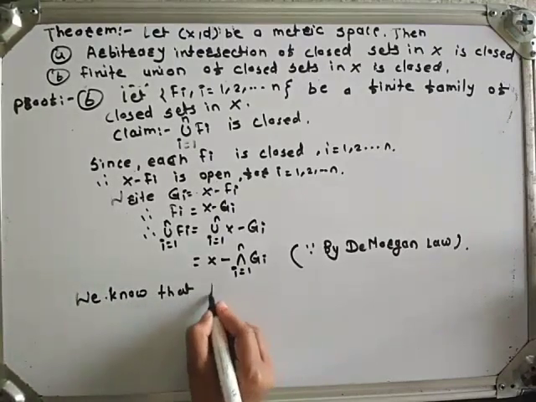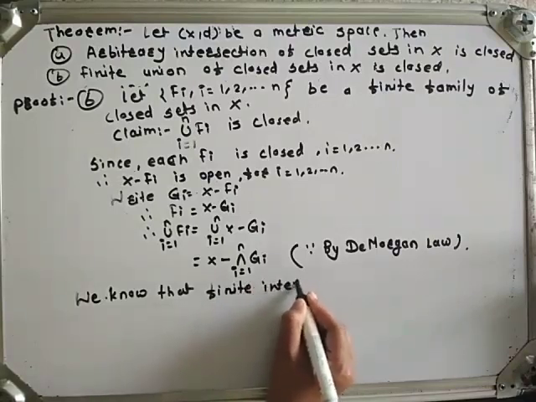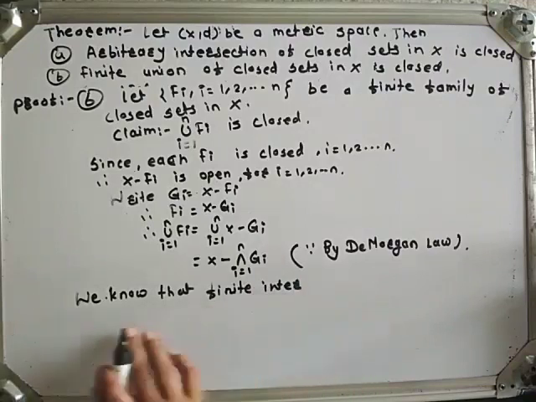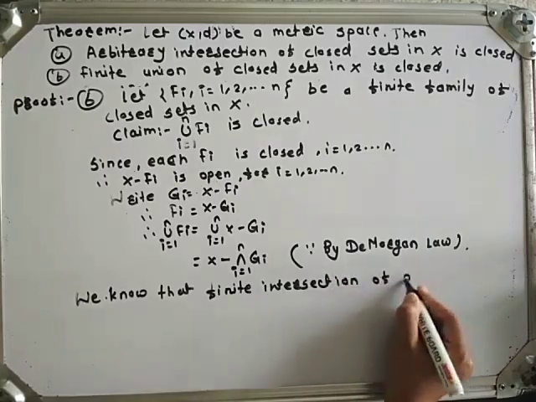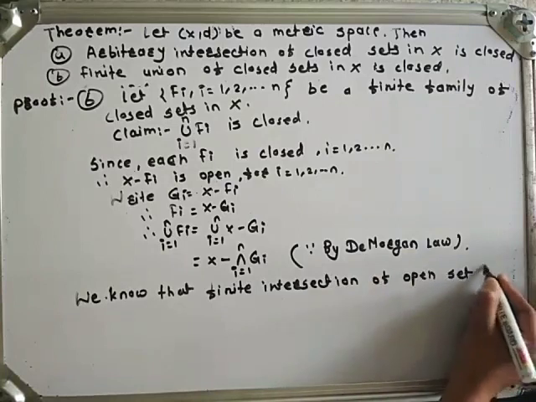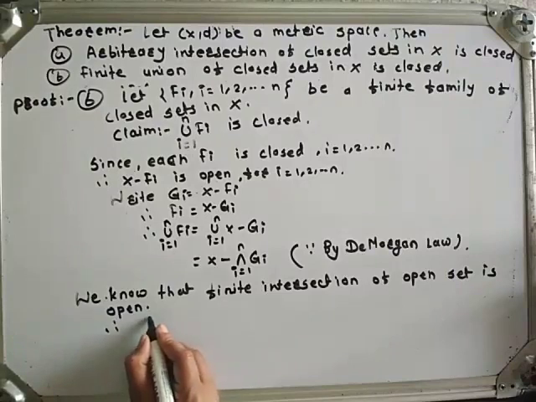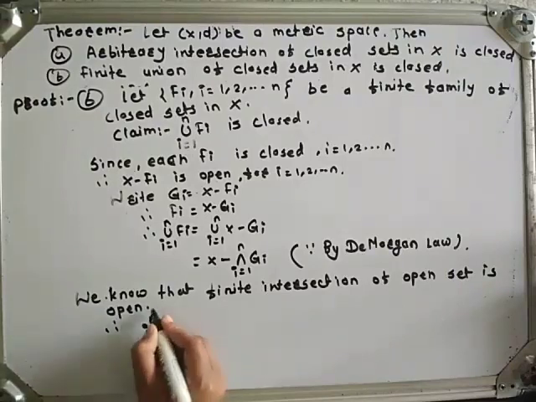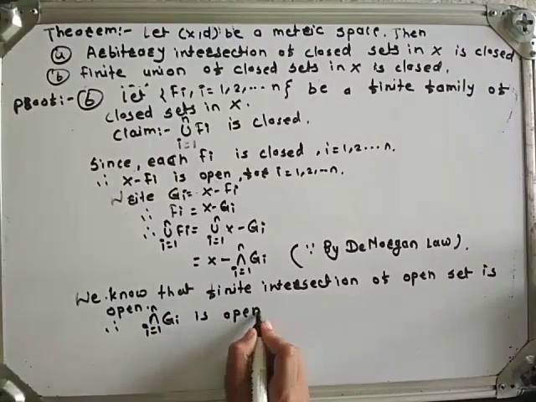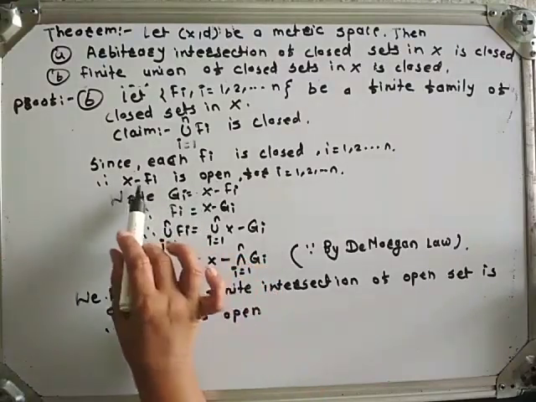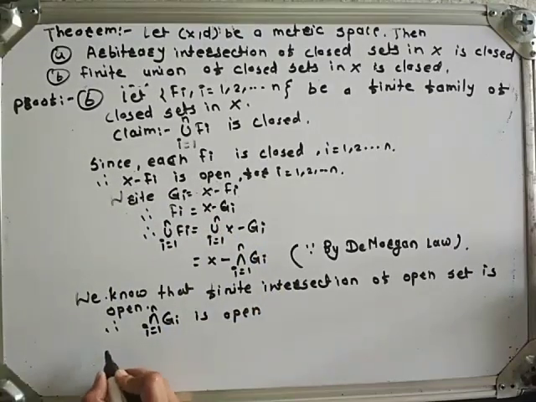We know that finite intersection of open sets is open. We have seen this theorem in previous videos. Therefore, intersection i runs from 1 to n Gi is open. Since Gi is nothing but X minus Fi, which is open, therefore intersection Gi is open.